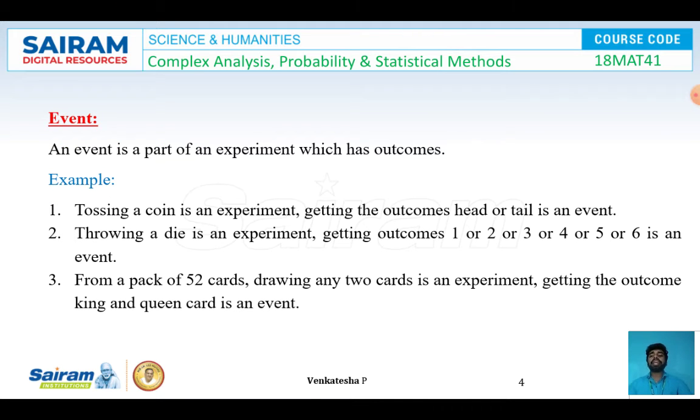Event. An event is a part of an experiment which has outcomes. Example, tossing a coin is an experiment. Getting the outcomes like head or tail is an event. Example number 2, throwing a die is an experiment and getting the outcomes like 1 or 2 or 3 or 4 or 5 or 6 is an event. Example number 3, from a pack of 52 cards, drawing any two cards is an experiment and getting the outcome of king and queen card is an event.